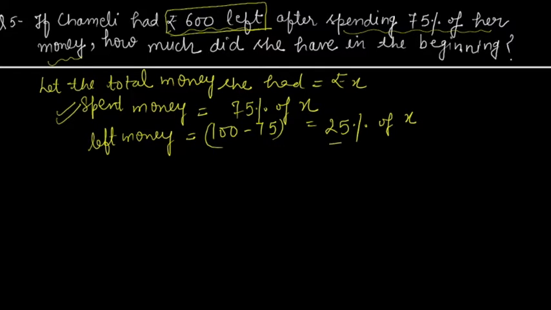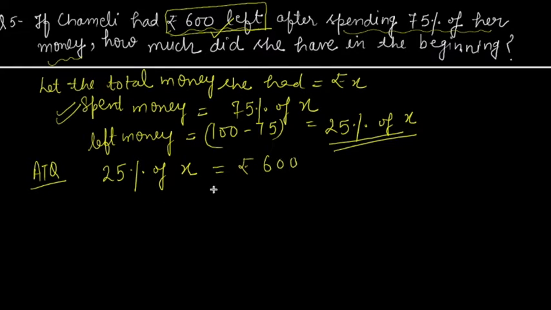So this is in the form of percentage, the left money percentage, and it is already given in the question that she now has 600 rupees after spending 75%. So according to the question, if I want to equate it, my equation will be 25% of X, which is the now leftover amount out of 100, will be equal to how much?